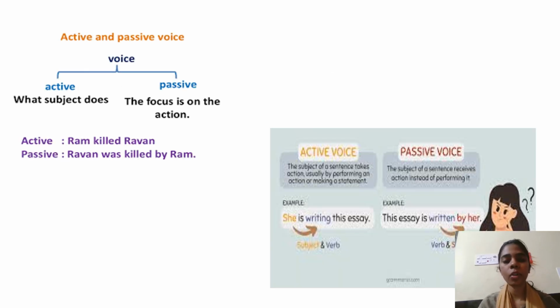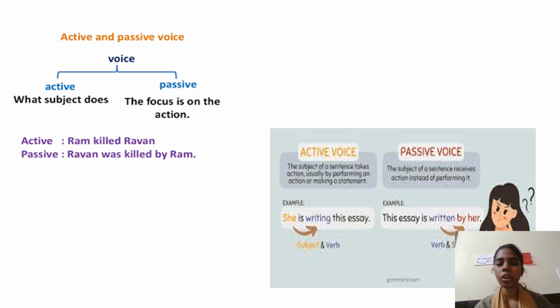Differences between active voice and passive voice. In active voice, the focus is on what the subject does. In passive, the focus is on the action. Examples of active and passive voice. Active: Ram killed Ravan. Passive: Ravan was killed by Ram.